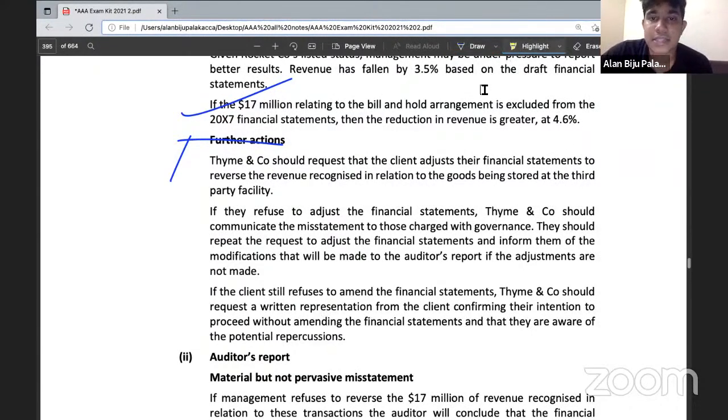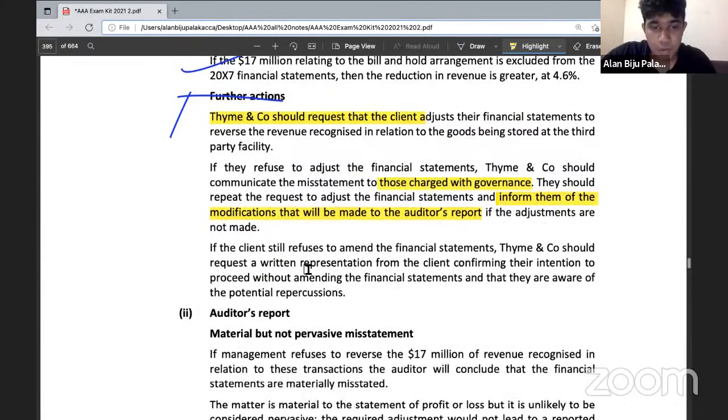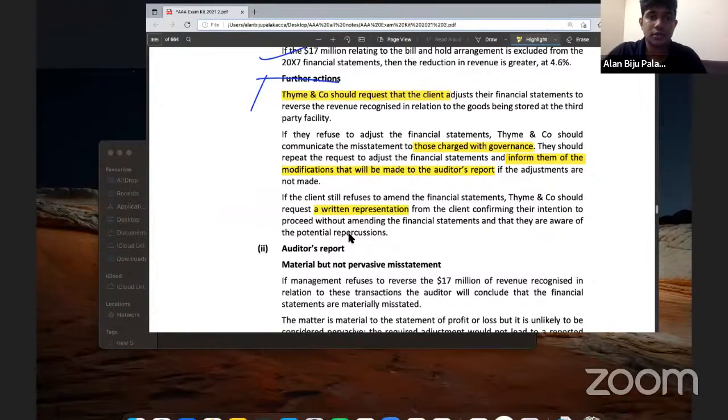This is what we stated as the answer as well. See, here, first of all, they are requesting the client. Client is nothing but the management. Then, if the client is refusing to adjust the misstatement, they will be communicating that to those charged with governance. If those charged with governance are also not accepting the misstatements, then we should inform them about the modification that will be made over the auditor's report. If that is also not working, then finally we need to obtain written representations from them. This is what we stated here as well. Same thing, right?